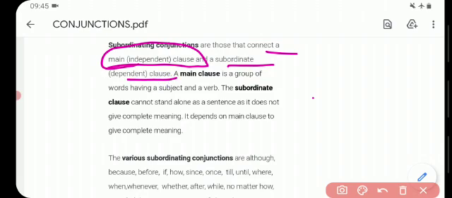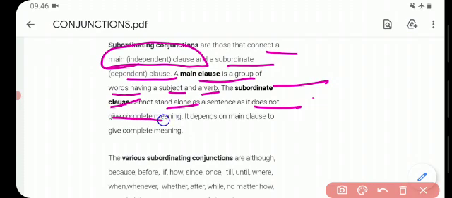So a subordinating conjunction will connect two clauses: one will be the main clause and another will be the subordinate clause. The main clause is the group of words having a subject and a verb. The subordinate clause cannot stand alone, as the sentence does not give us the complete meaning.